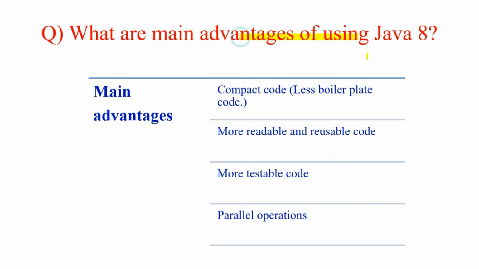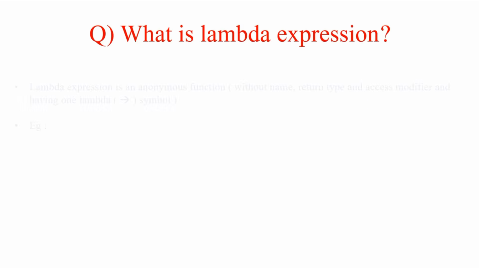Now, what are the main advantages of using Java 8? The main advantage of Java 8 was to create compact code, that is concise code, shortened lines of code, and to remove the boilerplate code, which is repetitive code and is known as boilerplate code. So to have less boilerplate code and a compact code, Java 8 was introduced. It was more readable and more reusable. It is more testable and parallel operations are possible. I'll be covering how we actually capture all these advantages in a few minutes.